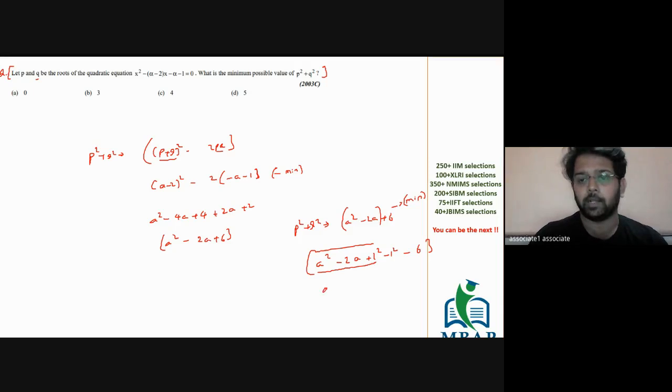How do you get this? Take a, the first term, the middle sign minus, and take the last term. A minus 1 the whole square minus 1 square plus 6. This is what the answer would be.